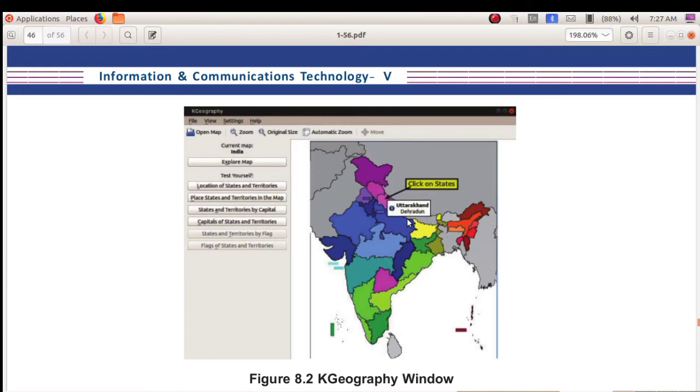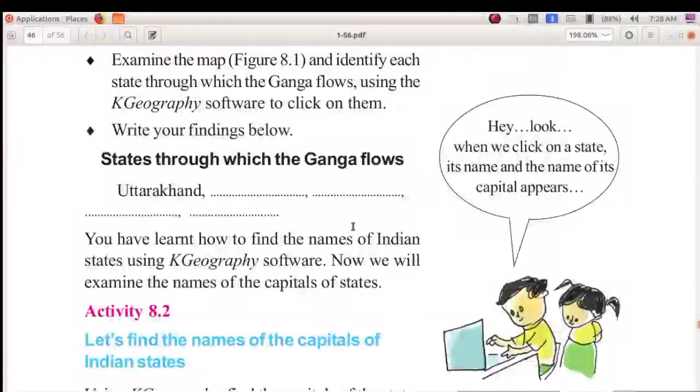So Uttarakhand, Dehradun. Okay. Next, dear children, I have given 28 states and their capitals. You don't need to learn that by heart, but you have to study that. Which means you have to know about the states and their capitals. Because you are 5th standard students, you are grown up, and you have to know about the states and their capitals.